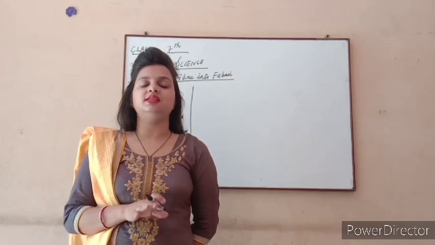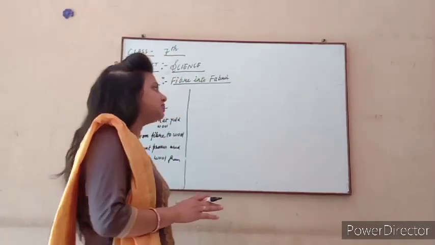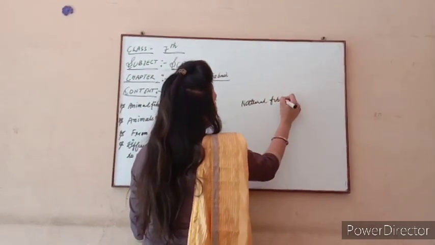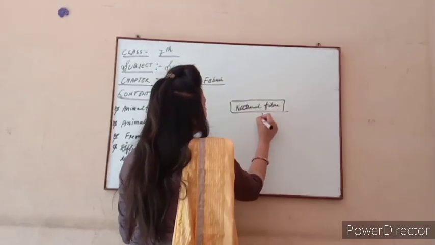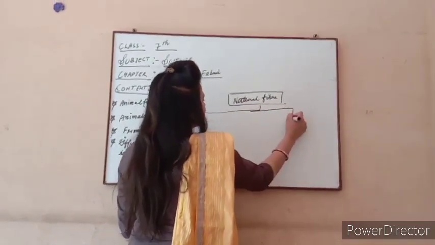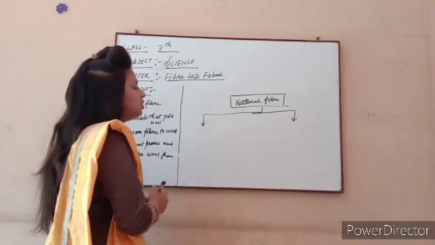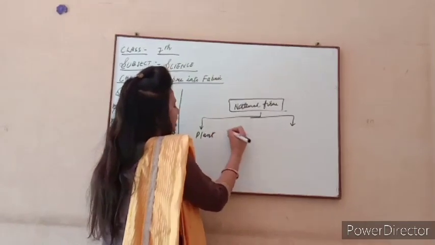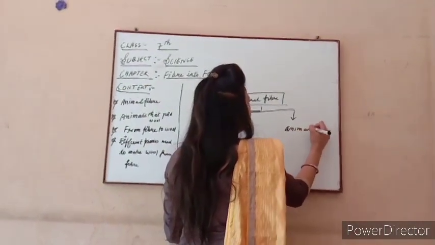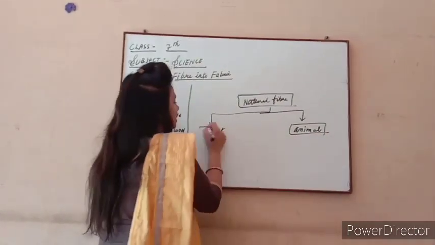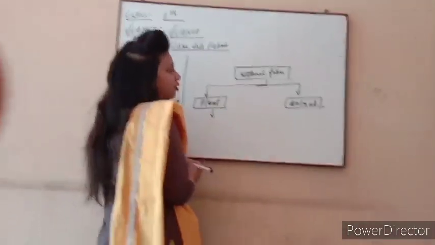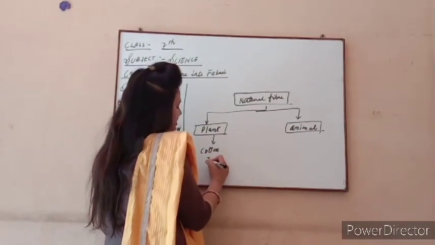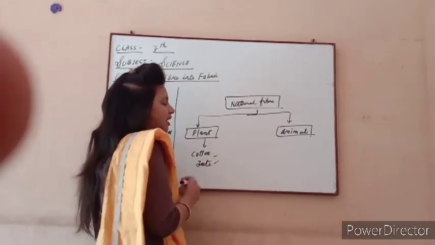And in our 6th class we discussed the plant natural fibers. These natural fibers are what we get from nature, meaning the raw material to make this fiber we get from nature, either from plants or from animals. Plant fiber we learned about in our 6th class. There are two main types of fibers we discussed in our 6th class, that is cotton and jute.